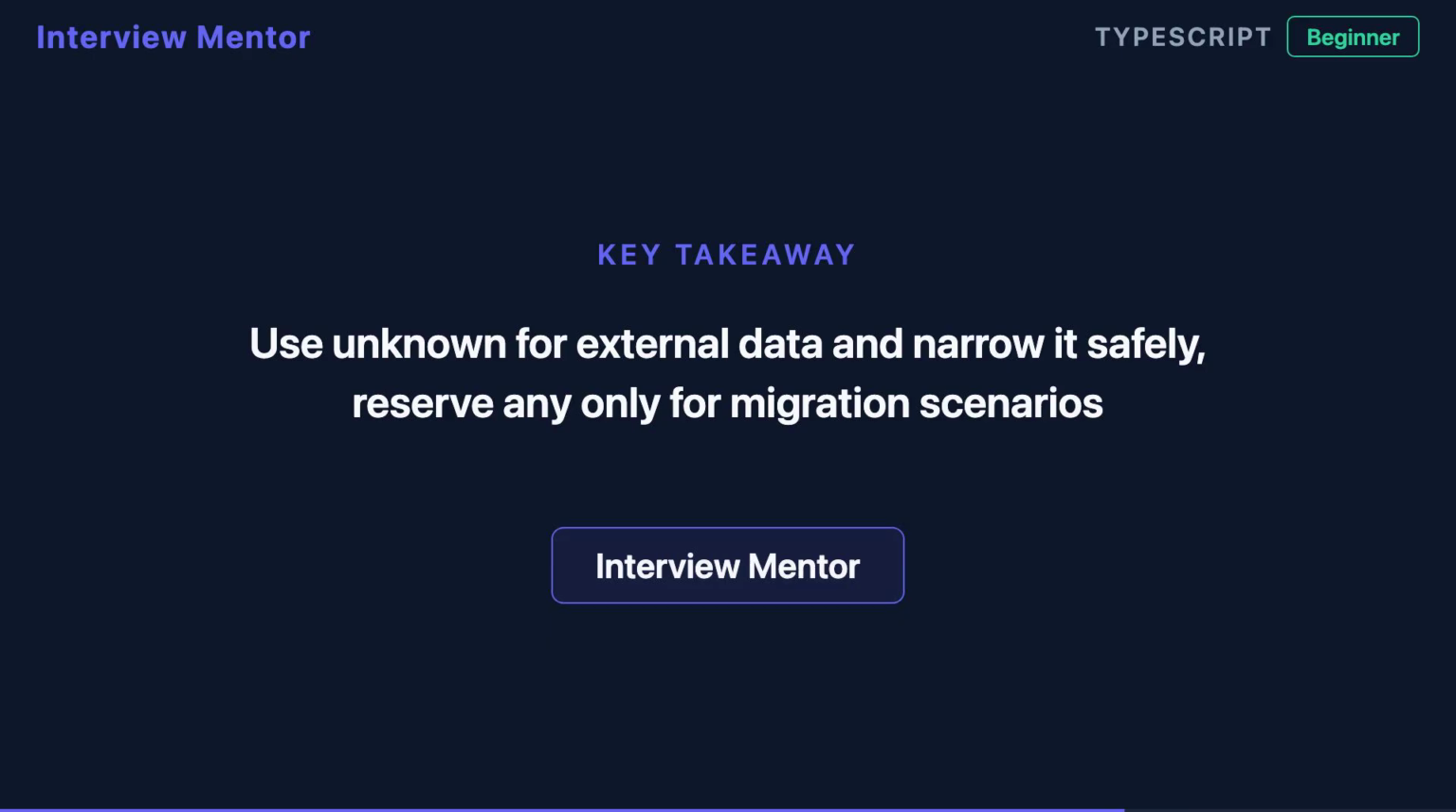Bottom line, default to unknown for uncertain types, narrow them safely, and only reach for any when you have no other choice. Your future self will thank you.